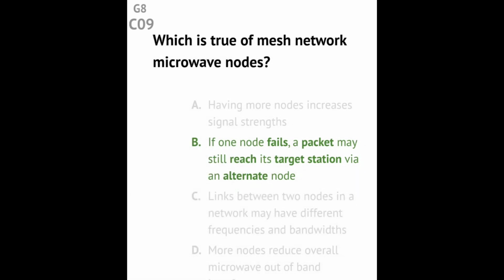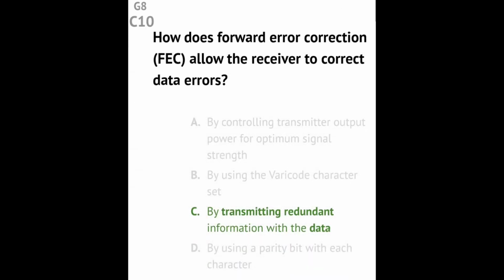Question G8C09 Which is true of mesh network microwave nodes? Answer: if one node fails, a packet may still reach its target station via an alternate node. Question G8C10 How does forward error correction, FEC, allow the receiver to correct data errors? Answer: by transmitting redundant information with the data.